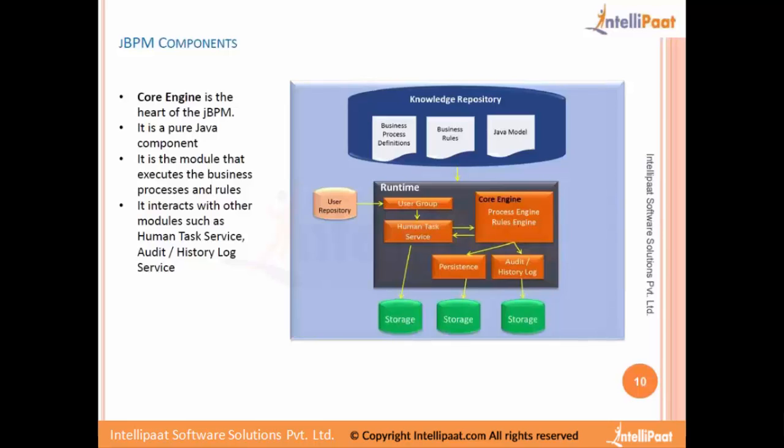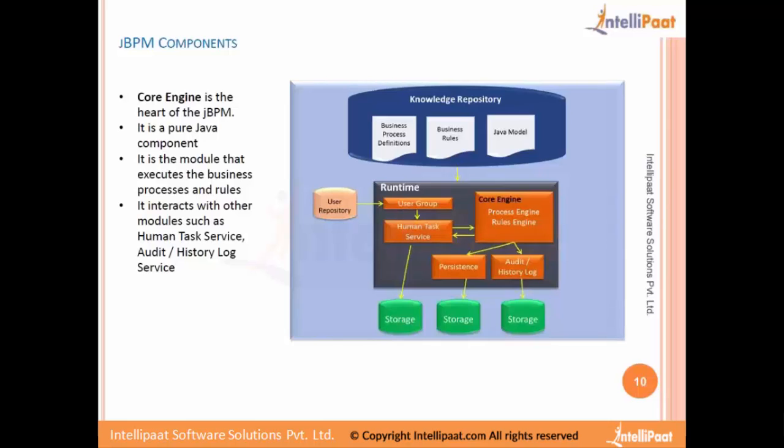It basically says what all processes have executed, how much time each task and activity has taken, how much time the whole process has taken, who are the users who have interacted and provided input to the processes, and what was the data that has flown through the process. All sorts of information and metrics would be captured in the audit or history log, and that will be used for business activity monitoring as well. So those are the components at a high level that JBPM uses.